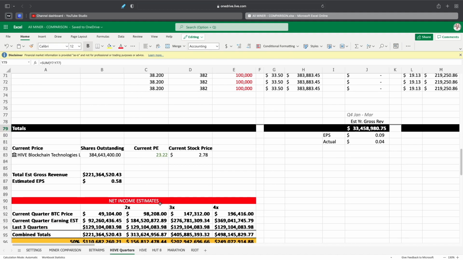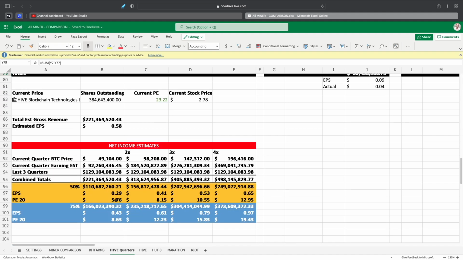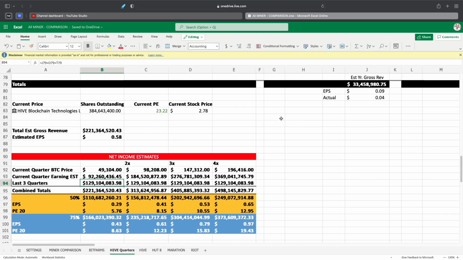Obviously, this is not financial advice. Do your own homework, do your own research. But here's where I came up with, and I think this is a better model. Based on that, the last 3 quarters are coming up to be 129 million, right? The 33, the 37, and the 58 million. We're getting 129 million for the 3 quarters. And then we're basically adding the 4th quarter onto it, which is the 92 million possible.